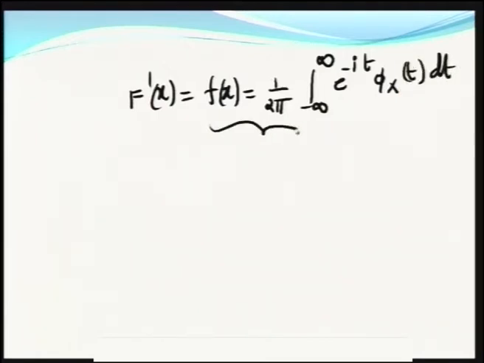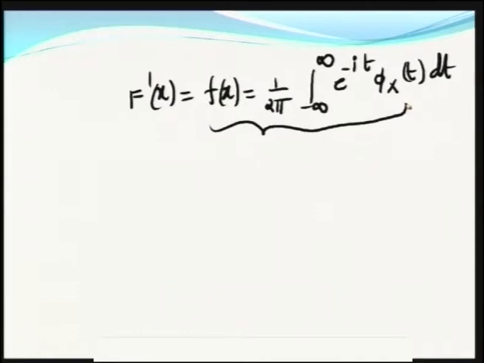This is the relationship between the probability density function and the characteristic function. So, based on the inversion theorem for characteristic function, we have found the relationship between probability density function and characteristic function.